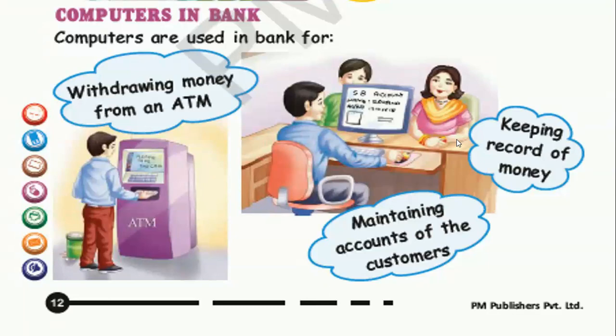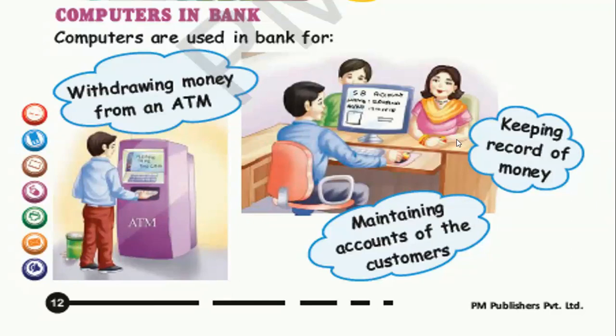On the next page, here it is written computers in bank. Do you know computers are also used in banks? In the first picture you can see a man is standing in front of a big machine, and on this machine it is written ATM. ATM means automated teller machine or all time machine. A man is standing in front of that machine and he is taking out money.